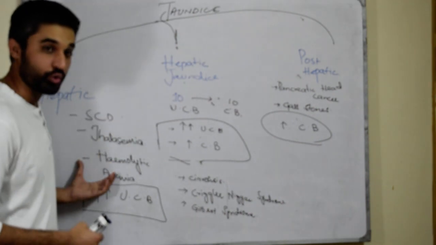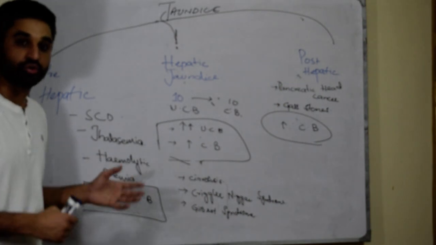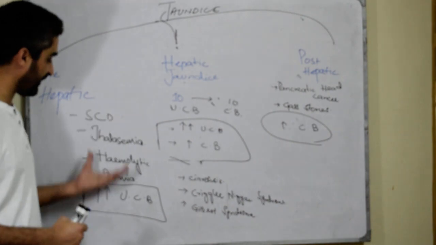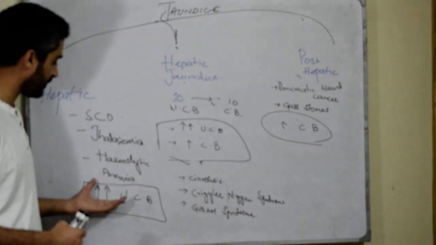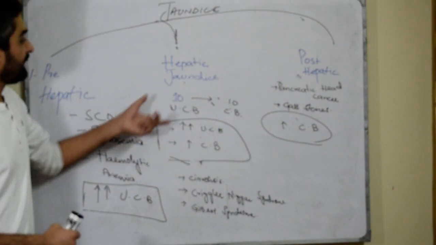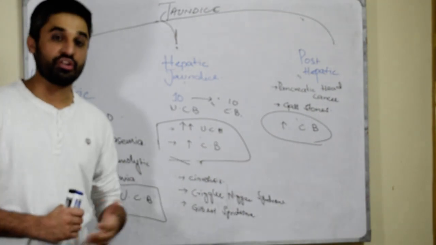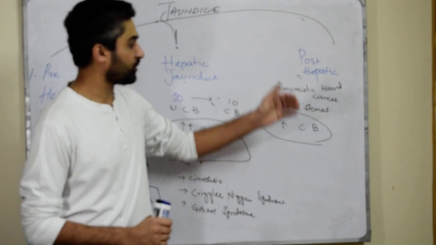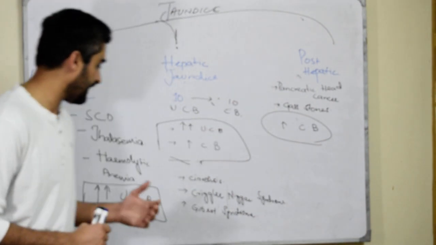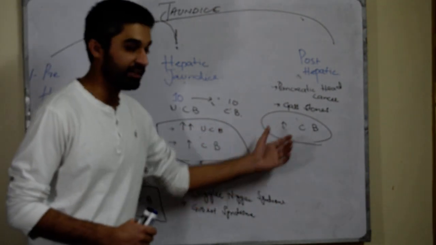It has its own treatment depending upon the cause. You eliminate the cause, you stop the destruction of RBC. So whenever you treat the cause, the unconjugated bilirubin can be stopped. In prehepatic jaundice, all of these symptoms and signs can be treated differently, and in post-hepatic, all of these signs and symptoms can be treated differently. So each has its own treatment, which will be taught in medicine.